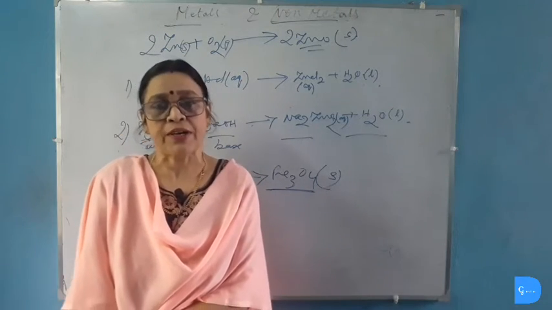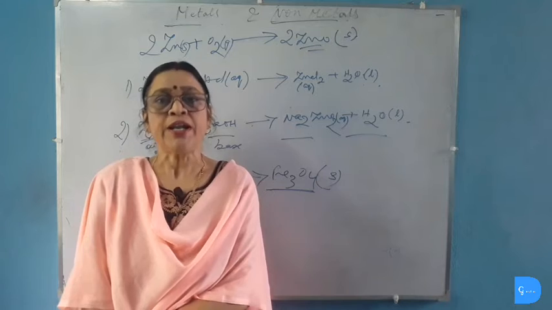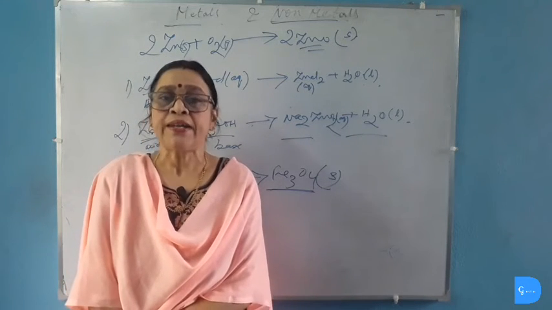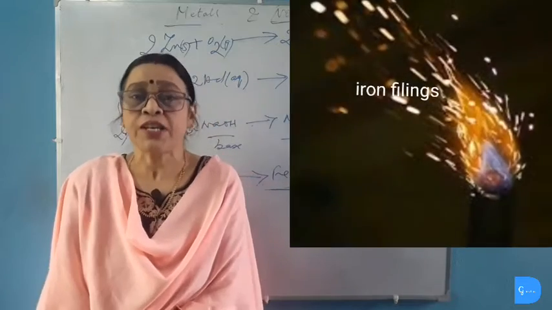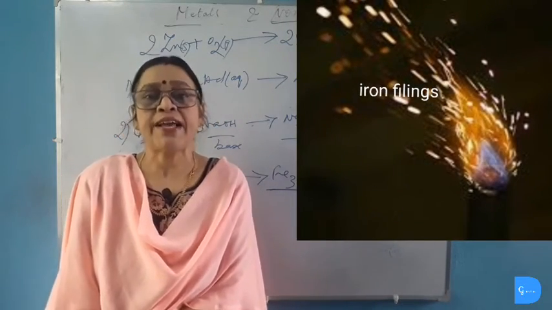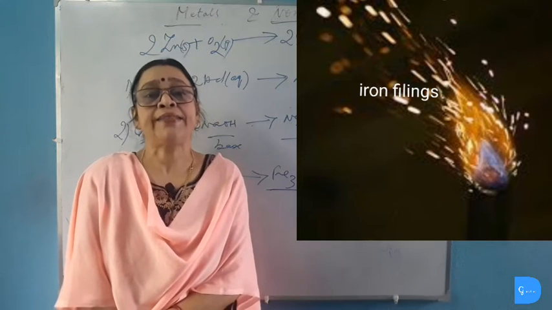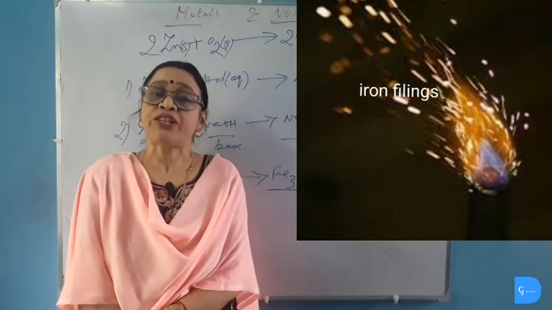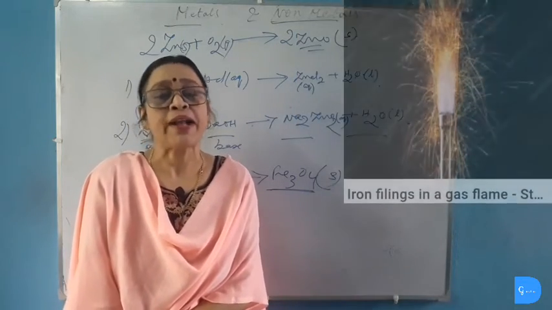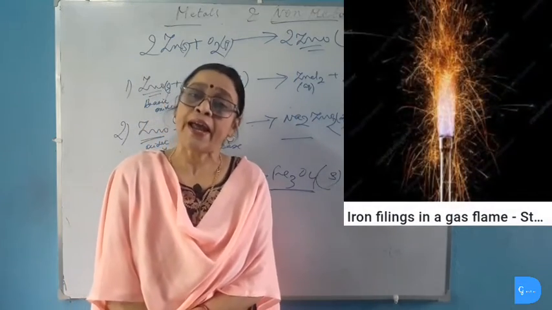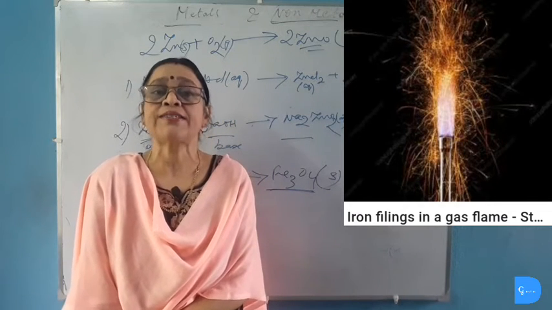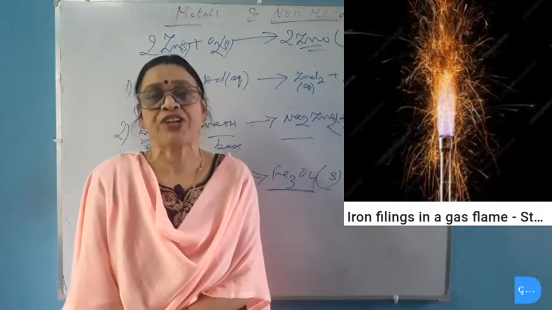Iron does not burn in oxygen because iron has high ignition temperature. But one thing here is to be noted that when iron filings are sprinkled in the flame of the burner, then the sprinkles burn vigorously. This is because iron filings reach their ignition temperature as they are comparatively smaller in size and they gain large surface area for the reaction. So iron filings burn vigorously in air, but iron does not burn in air because of its high ignition temperature and hence it has high molecular force of attraction.